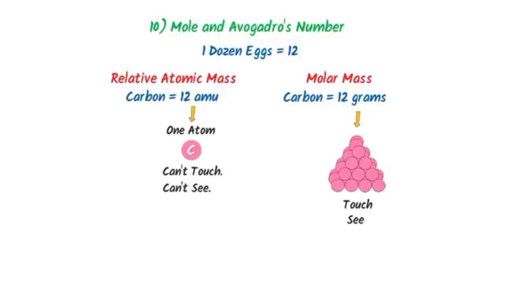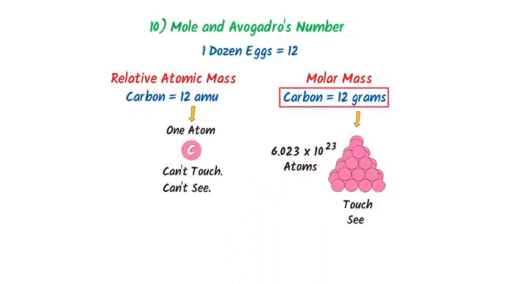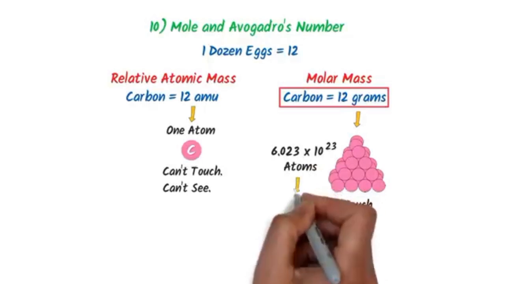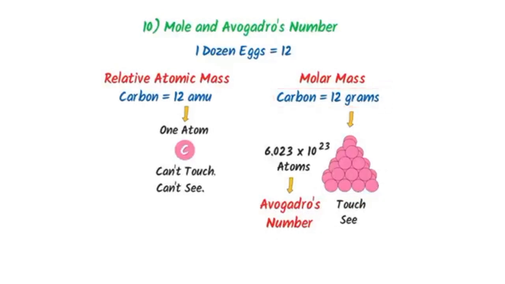We know that in 12 AMU, there is only one atom of carbon, but in 12 grams, there are a total of 6.023 into 10 to the power 23 atoms. Thus, this number is known as Avogadro's number. Thus, remember that in 12 grams of carbon, there are 6.023 into 10 to the power 23 atoms.